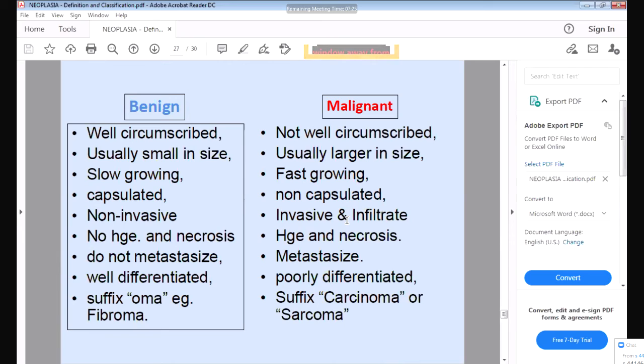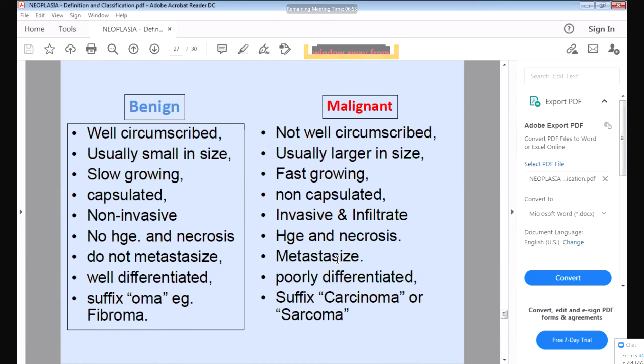Then, because the malignant tumors are growing very fast, what will happen? They are growing very fast, so the malignant cells will not receive enough blood supply, and they will undergo necrosis and hemorrhage. So hemorrhage and necrosis will be seen in malignant tumors, whereas in benign tumors there will be no hemorrhage and no necrosis.